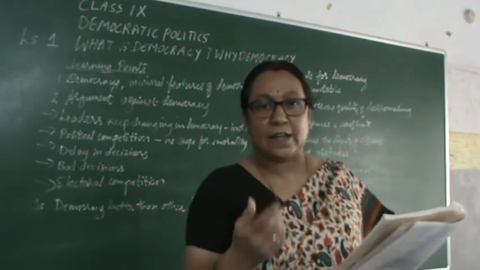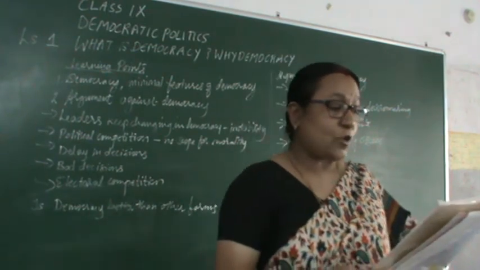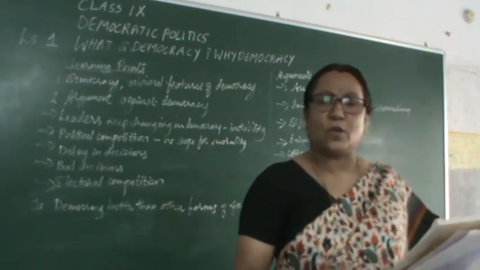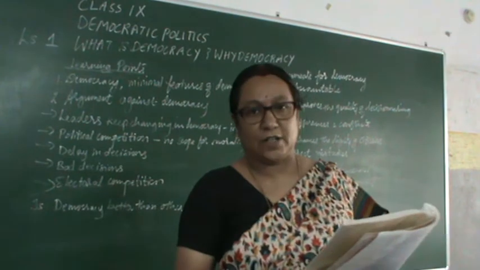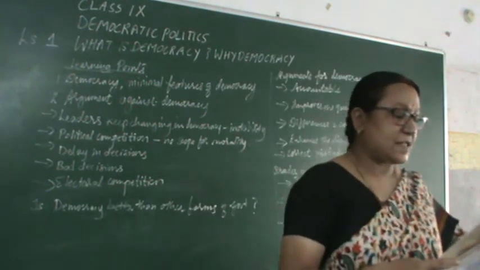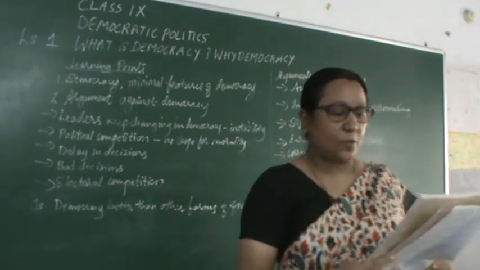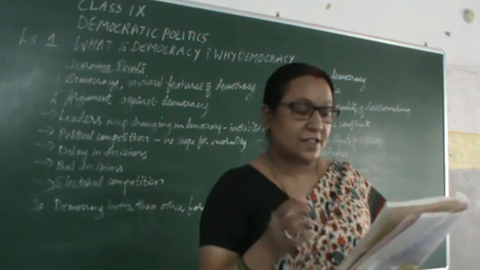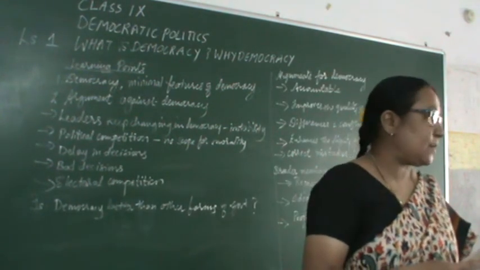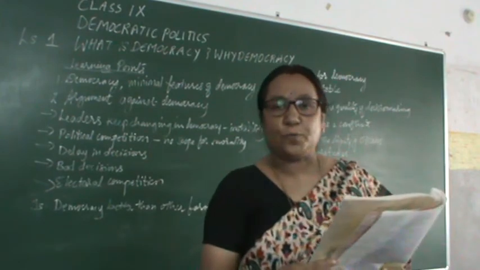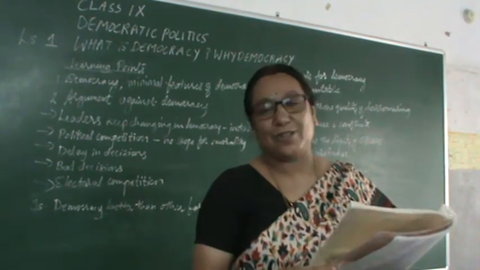Other forms of government are like monarchy, dictatorship or one-party rule. They do not require all the citizens to take part in politics. In fact, most non-democratic governments would not like the citizens to take part in politics. But democracy depends on active political participation by all the citizens.